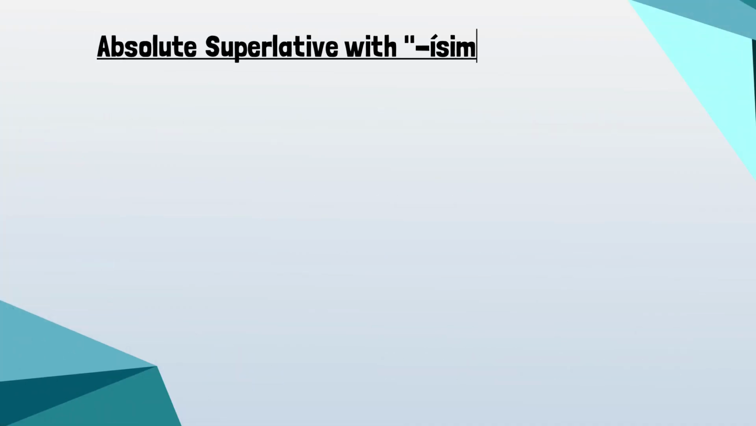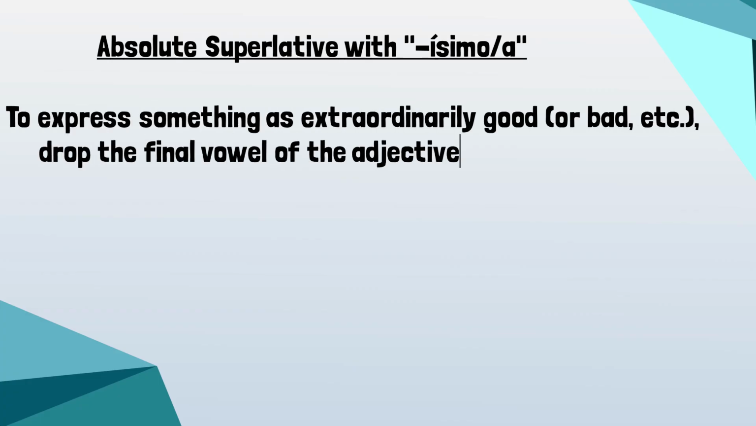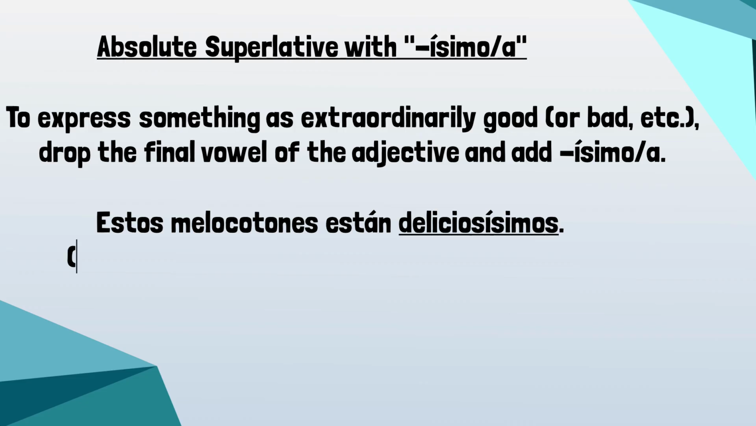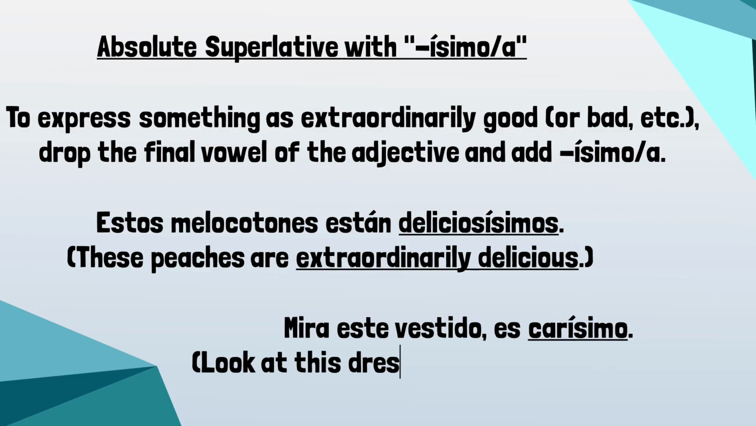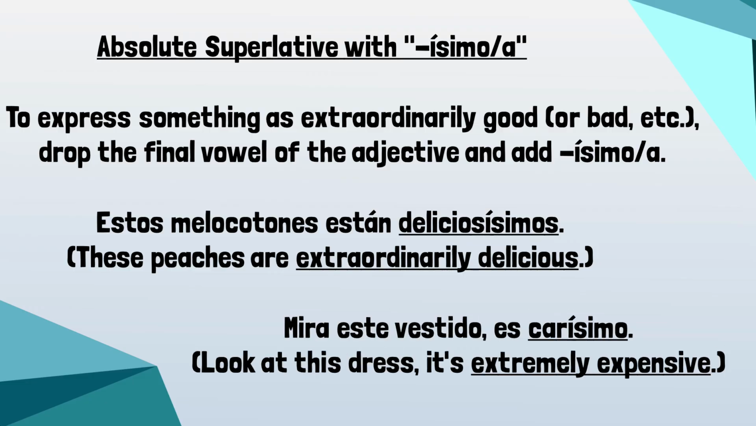And you use the absolute superlative with isimo or isima. So to express something as extraordinarily good or bad, etc., you would drop the final vowel of the adjective and add isimo or isima. For example, estos melocotones están deliciosísimos. These peaches are extremely delicious. Mira este vestido es carísimo. Look at this dress, it's extremely expensive.